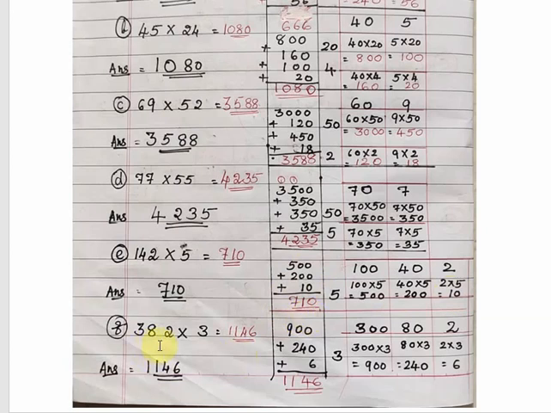Next one, 382 multiplied by 3. Here also the multiplicand is 3 digit and the multiplier is 1 digit. So 382 we can write as 300 in the hundreds column, 80 in the tens column and 2 in the ones column. So 300 plus 80 plus 2, that is 382, multiplied by 3. With the 3, we will multiply all 3 sections. 300 multiplied by 3, write 00 on the right side, 3 3s are 9. 80 multiplied by 3, write 0 on the right side, 8 3s are 24. Same way 3 multiplied by 2 equal to 6. So total 900 plus 240 plus 6 equal to 1146.